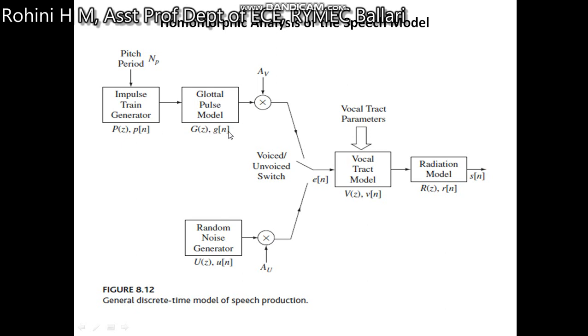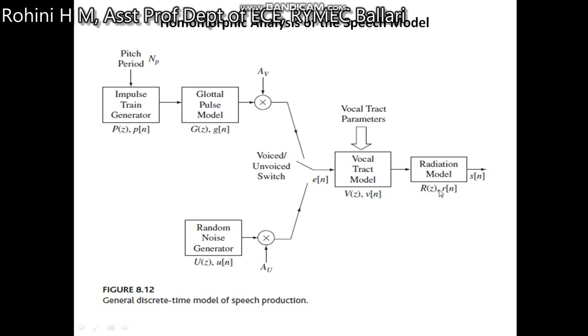Then the glottal pulse g[n] and G(z), here for the voiced signal, gain for the unvoiced signal, random noise generator u[n] and U(z). So it is a switch between voiced and unvoiced. So error signal e[n]. The vocal tract parameters are the input, vocal tract model V(z) and v[n].